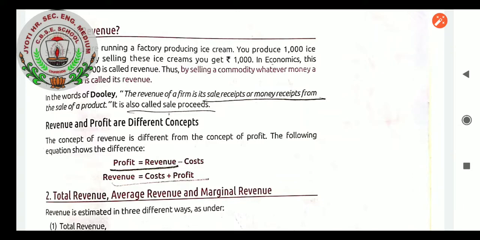As we were continuing with the revenue chapter, today we will continue with the topic, concept of revenue. As I said in the last class, I will be explaining the graph related to marginal revenue, total revenue and average revenue. Let us proceed with the chapter.